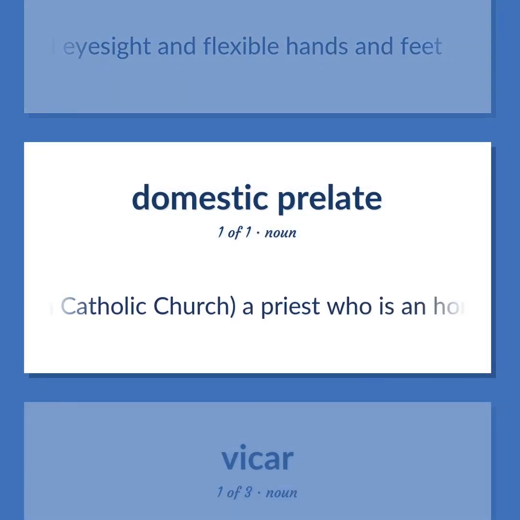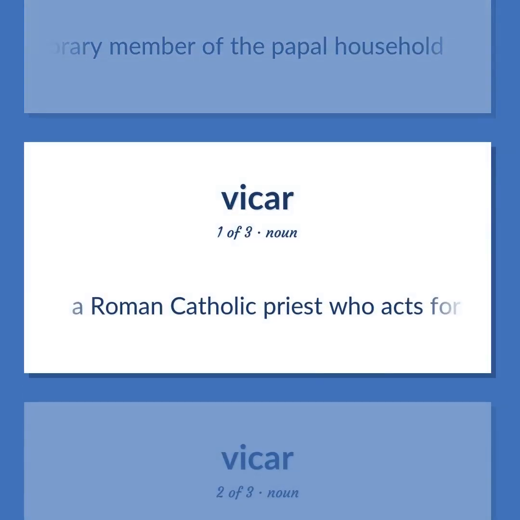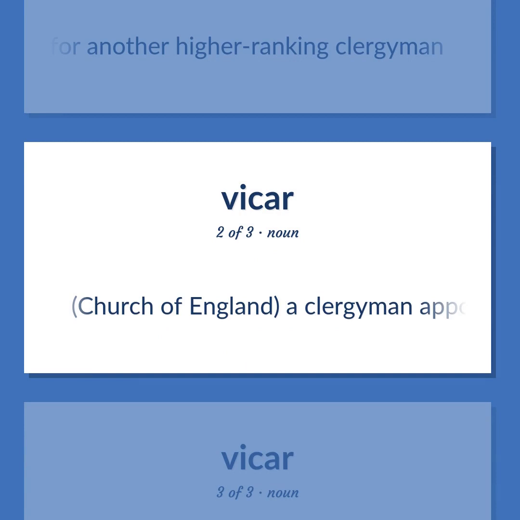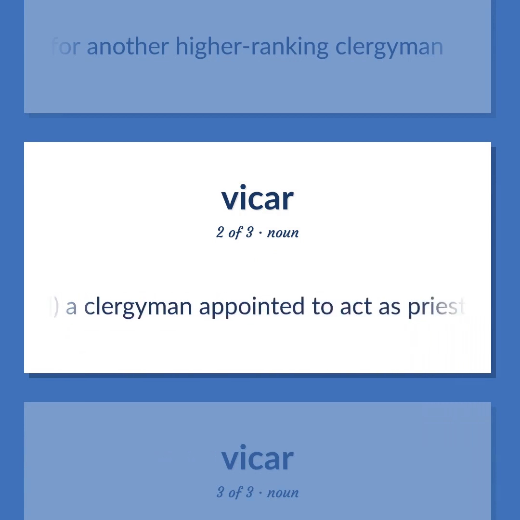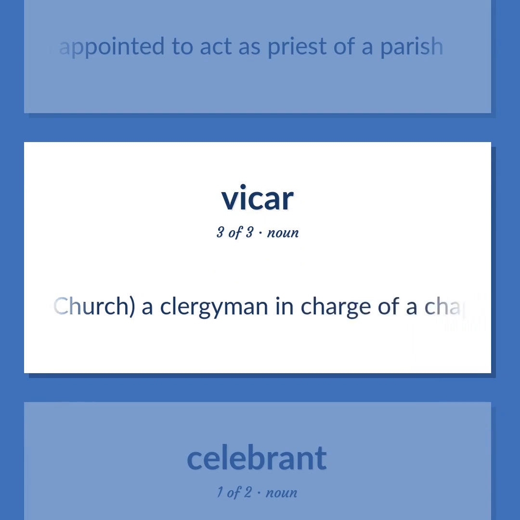Roman Catholic Church: a priest who is an honorary member of the papal household. A Roman Catholic priest who acts for another higher-ranking clergyman. Church of England: a clergyman appointed to act as priest of a parish. Episcopal Church: a clergyman in charge of a chapel.